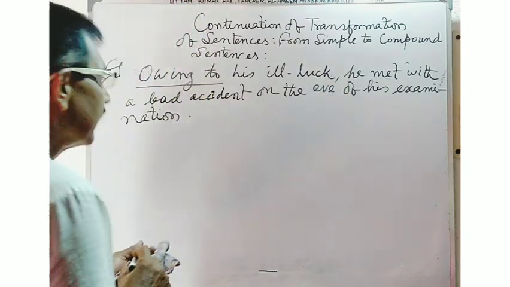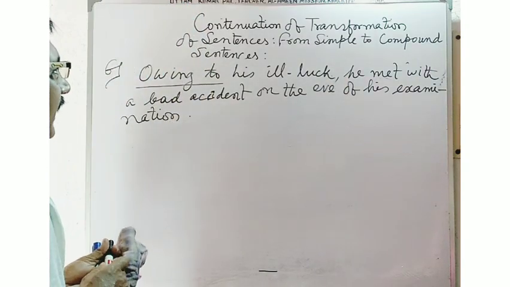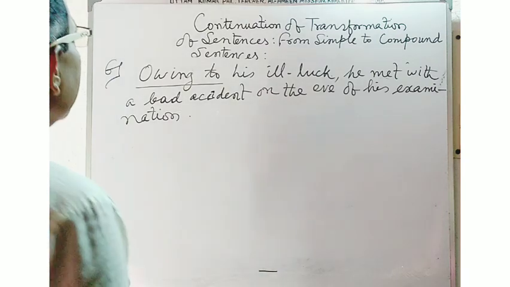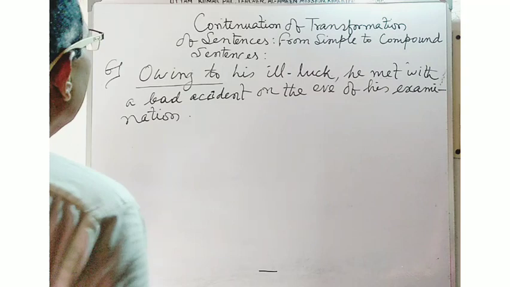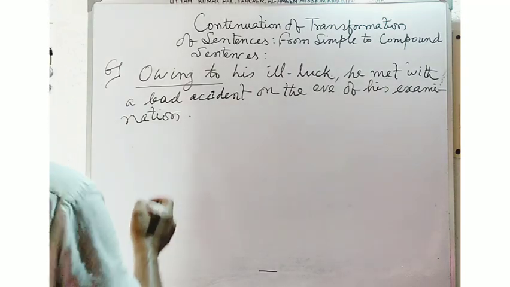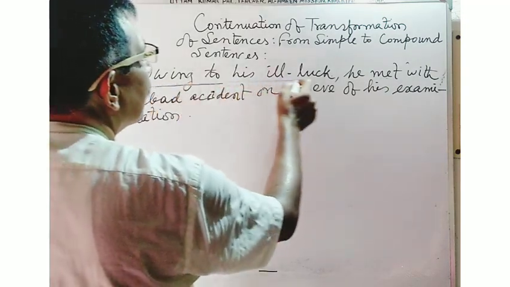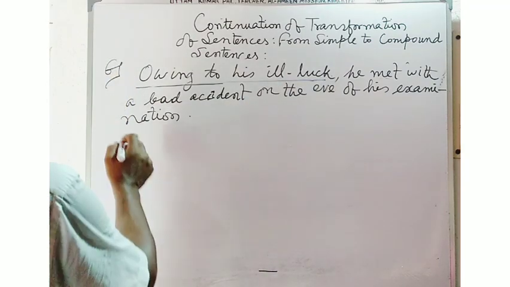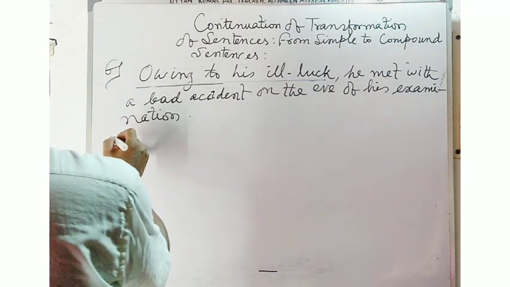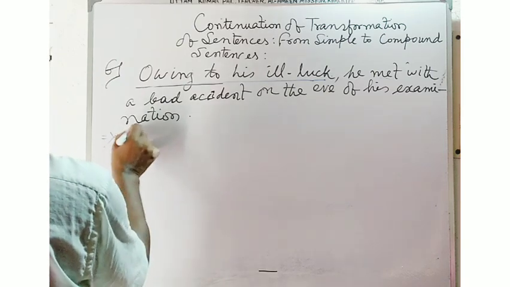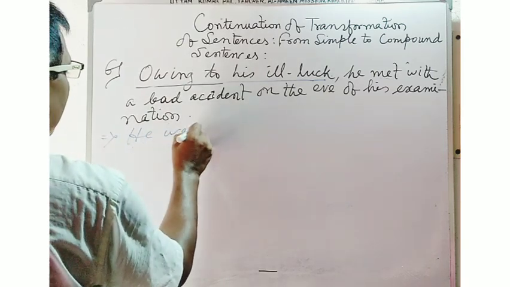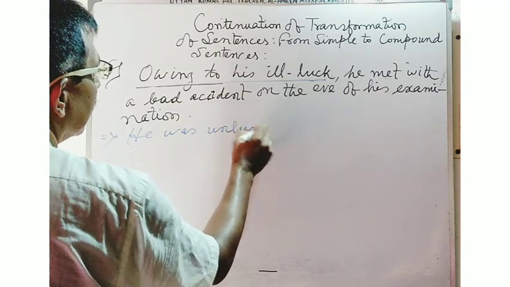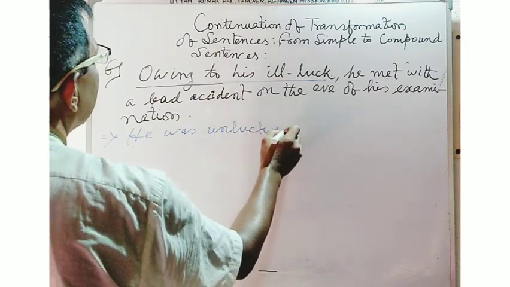So at the time of converting the sentence into a compound sentence, you will have to make a main clause to remove the phrase in the first part. So you will have to write the answer in this way. He was unlucky.